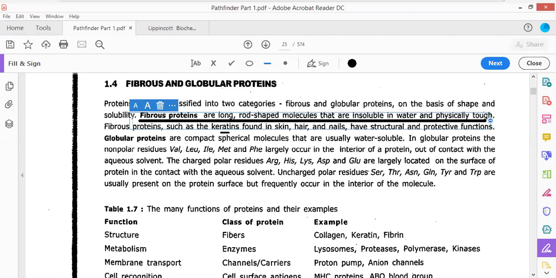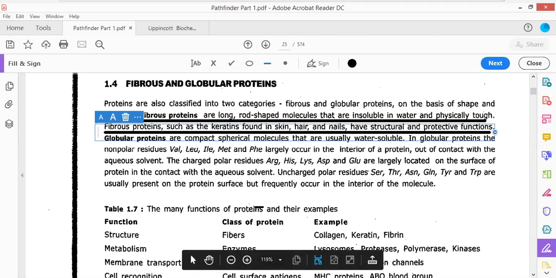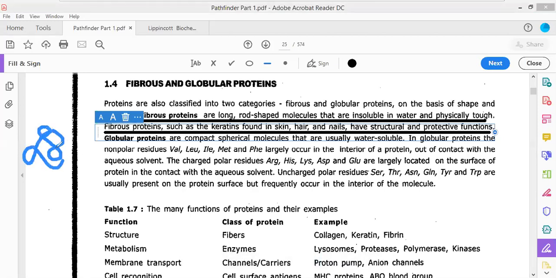So these fibrous proteins are found at the exterior surface of the body in the form of keratin, which is found in the nails, skin, hairs, hooves, etc. Now there are globular proteins. After fibrous protein, there is another protein that is referred to as globular protein. Globular protein could be understood as three-dimensional circular protein. Now see, this is the type of globular protein.